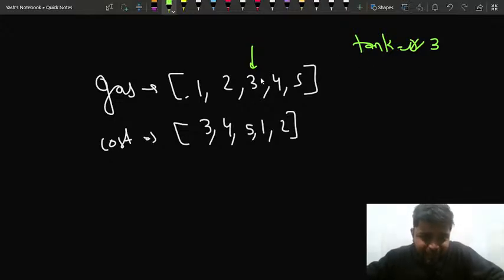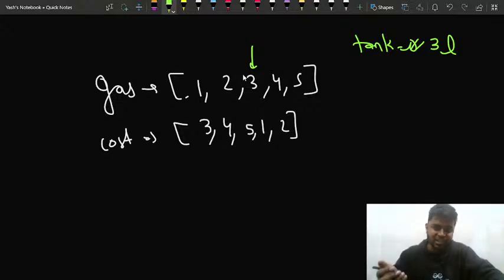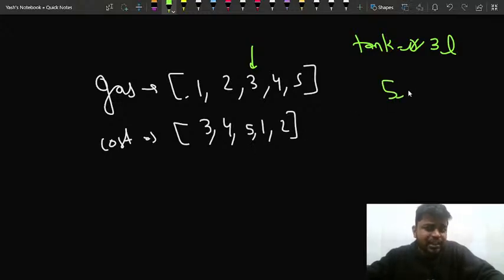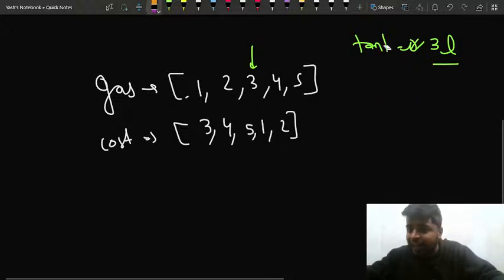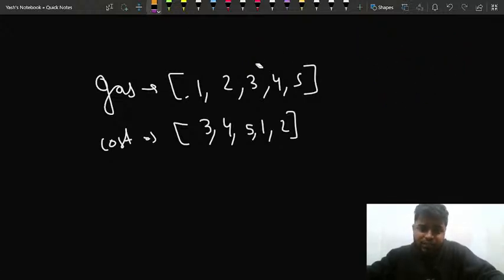So I have 3 in my tank and I have to spend 5 liters of gas. I have 3 liters of gas that I can fill from this station if I start from here, and I have to spend 5 liters to travel to the next station. Can I do that? No. If I have 3 liters, I cannot spend 5 liters to go. I should either have an equal amount or a surplus.